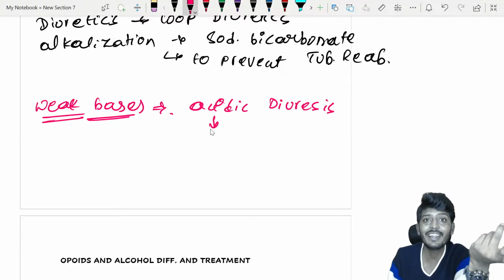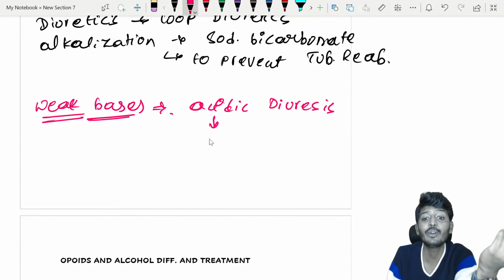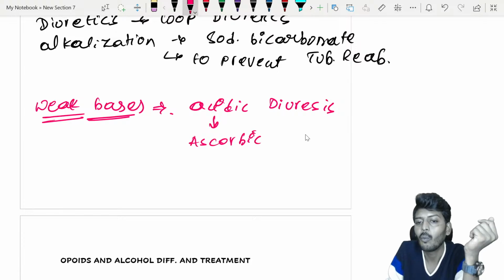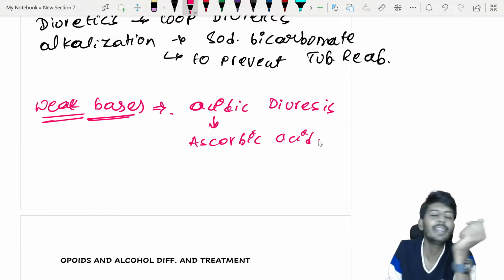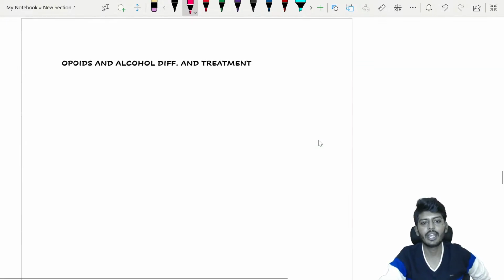There the drug was acidic, so make the urine more alkaline. Here, acidic urine, acidic diuresis. So what drug are we going to use? Usually ascorbic acid, that is your vitamin C. Vitamin C can be used to decrease the pH of the urine, which basically makes the urine more acidic. All right. Okay, let's go to the next one.